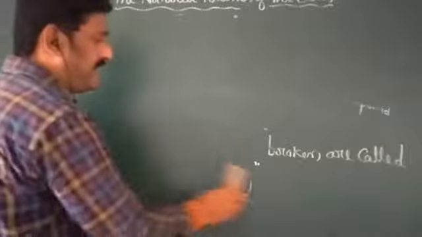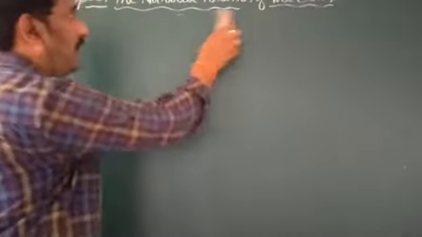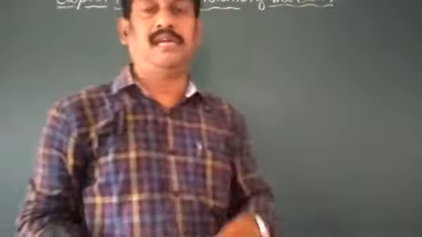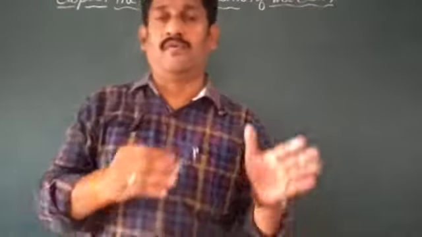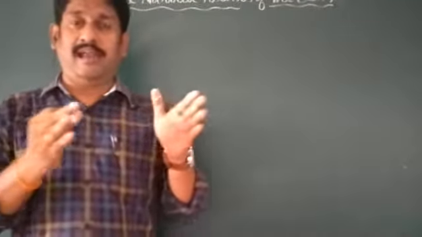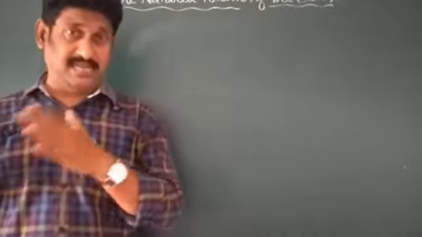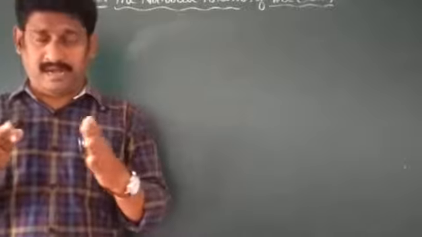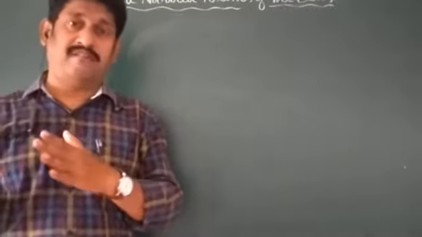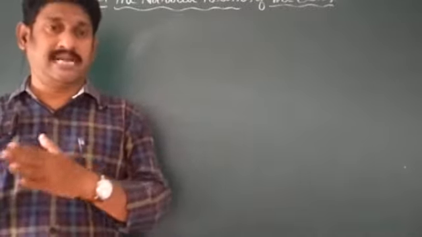Already you have an idea, I think, from your earlier classes: whenever water flows on the surface of the earth, along with that water flow it can carry sediments, debris and pebbles, gravels and all these also can travel.